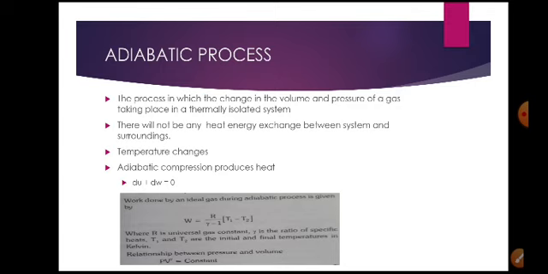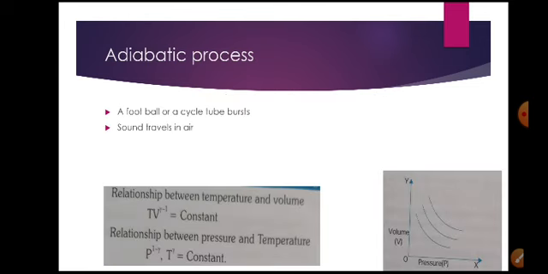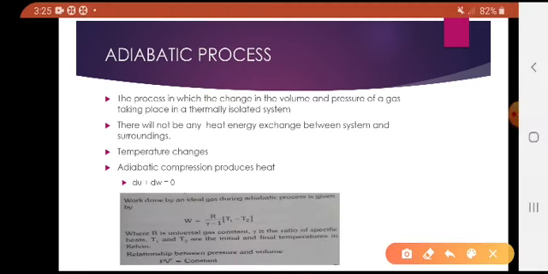In this process all three variables change: volume, pressure and also temperature. In the isothermal process temperature remains constant, but in the adiabatic process temperature also changes, and the volume and pressure of the gas also change. Here heat energy will not be exchanged with the surroundings. Take a cylinder, this cylinder is filled with gas.